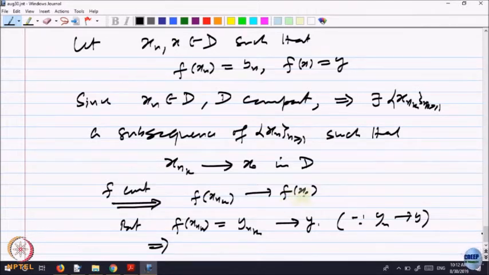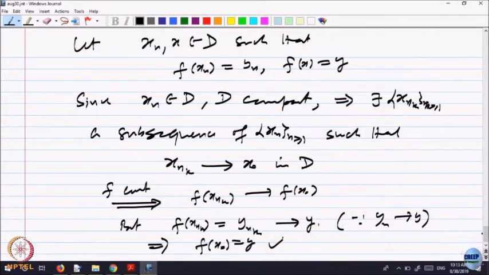On the other hand, it should converge to f of x naught, and this y is equal to f of x. Let us also write, actually this is y. So what we want to show? We want to show f of x is equal to y. So what we have gotten? This implies f of x naught is equal to y. This also converges to y. So we have gotten this.